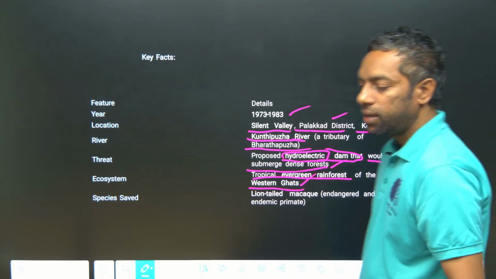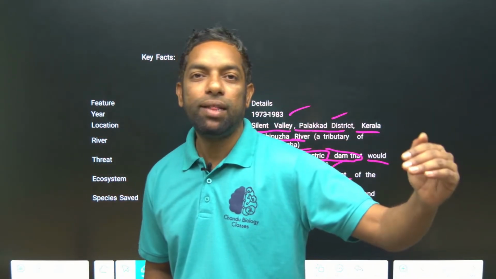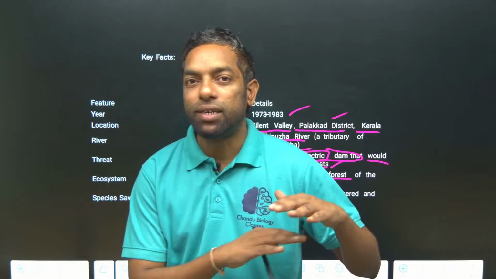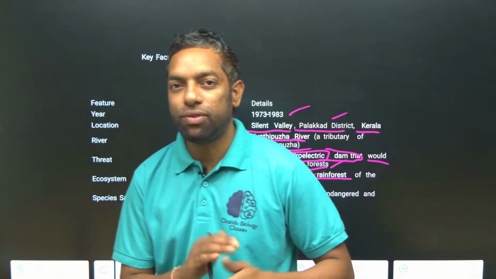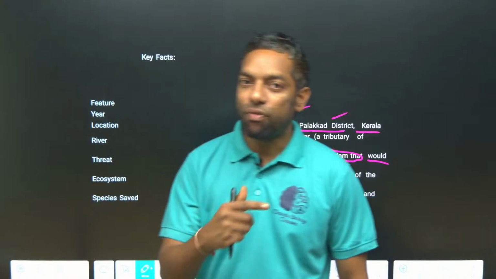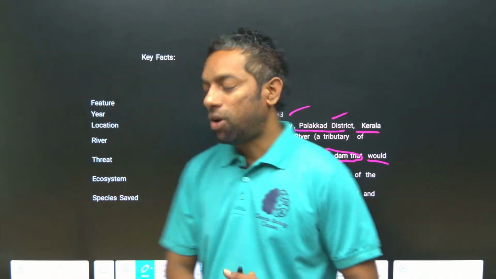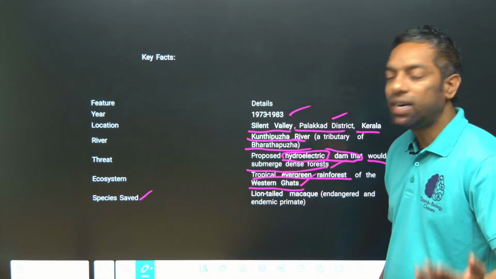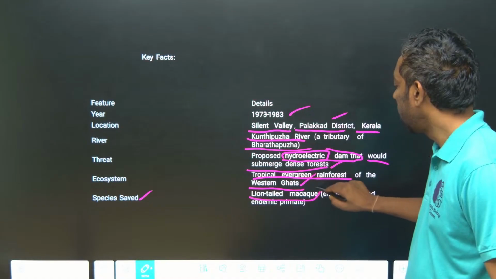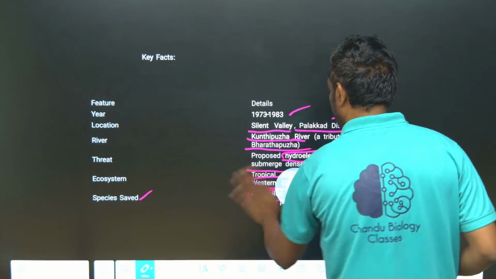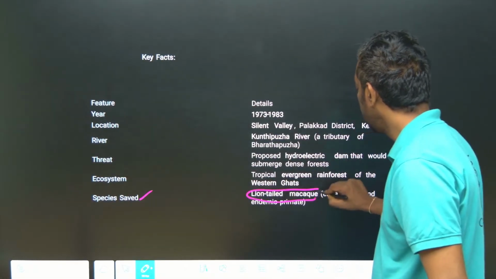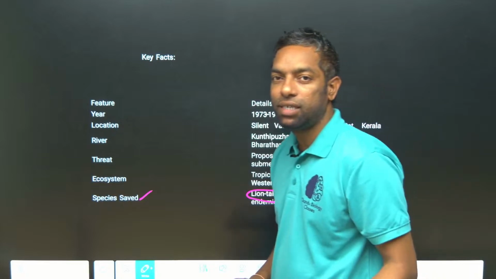They might not ask the exact location, but the tropical evergreen forest in Kerala is where deforestation would take place for the hydroelectric power project. Species located in this area include the lion-tailed macaque, an endangered species.